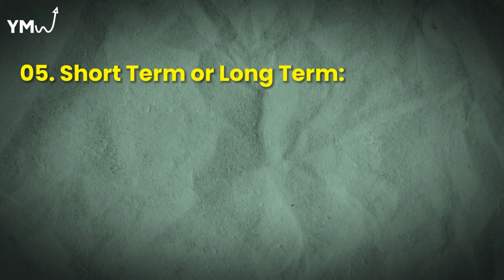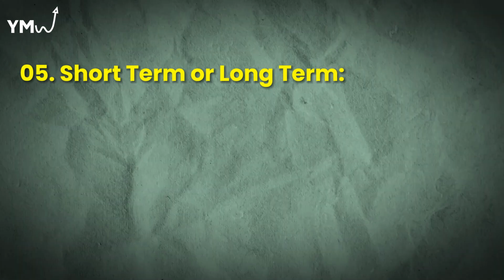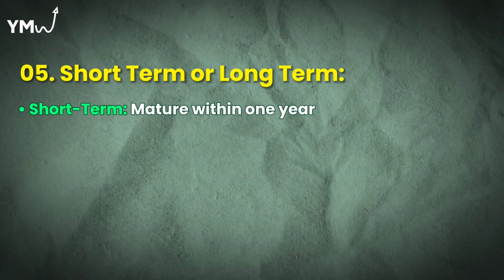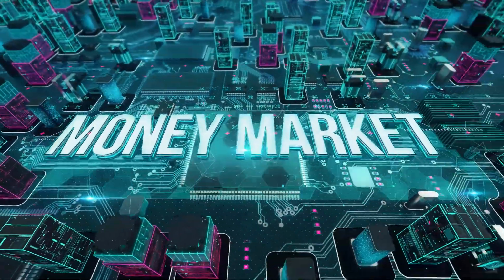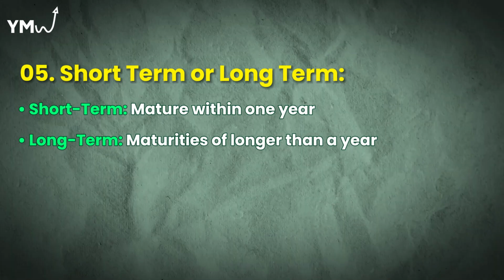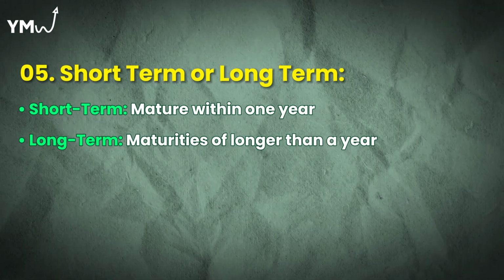Short-term or long-term investments, which is the life of an investment. Short-term investments typically mature within 1 year, such as money market investments. Long-term investments are those with longer maturities, or, like common stocks, with no maturity at all.